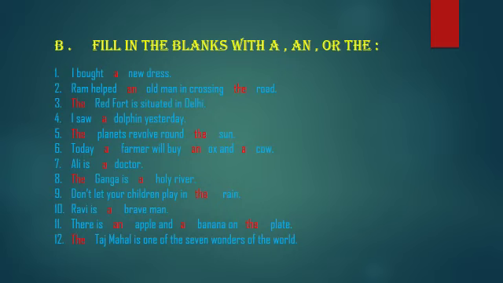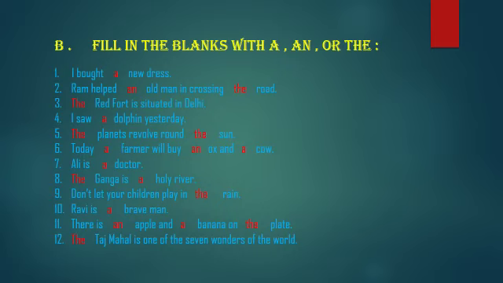3. Dash Red Fort is situated in Delhi. Red Fort is only one. That's why we use the here. 4. I saw dash dolphin yesterday. D is a consonant word. That's why we use a here.